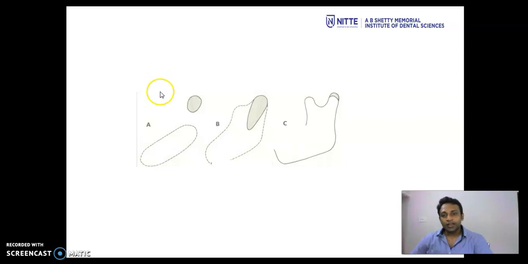In this picture you can see, in picture A, the condylar cartilage is present as a separate area of mesenchymal condensation. Picture B shows the fusion between the condylar cartilage and the condylar process. And picture C shows the appearance of the condylar cartilage at birth.